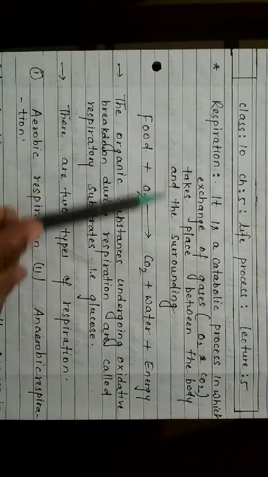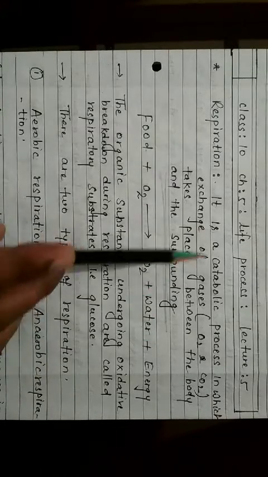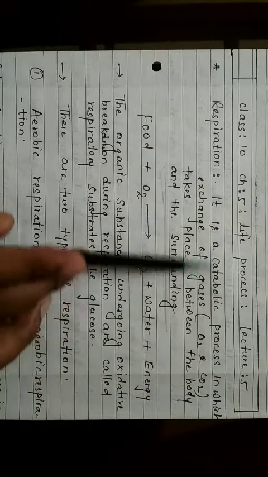First of all, we will come to know what is respiration. It is a catabolic process in which exchange of gases takes place. Oxygen is inhaled into our body and carbon dioxide is released from our body. So this O2 and CO2 exchange takes place between the body and the surrounding environment.